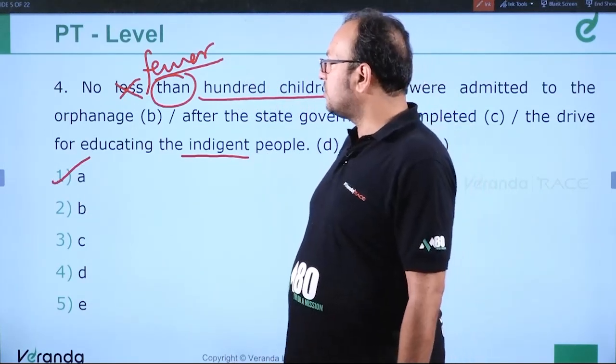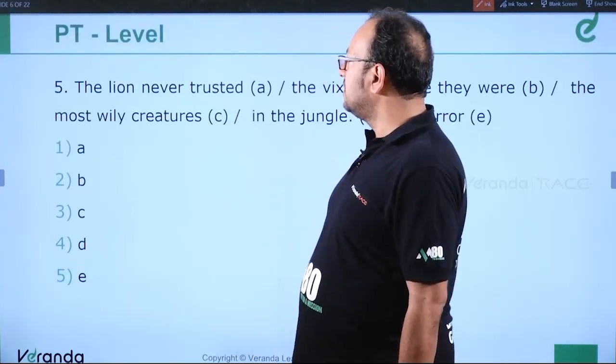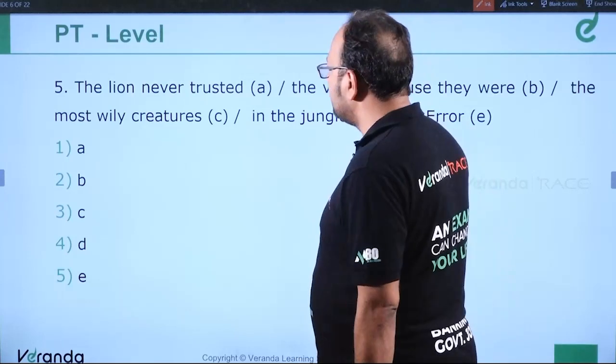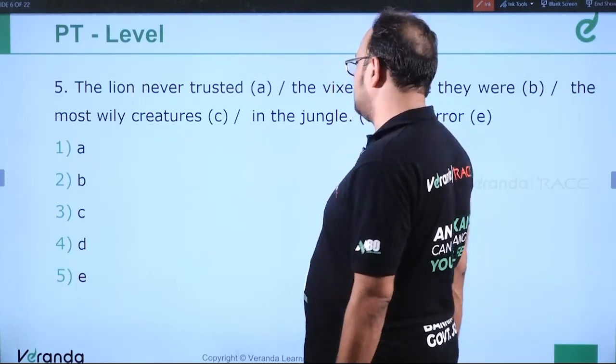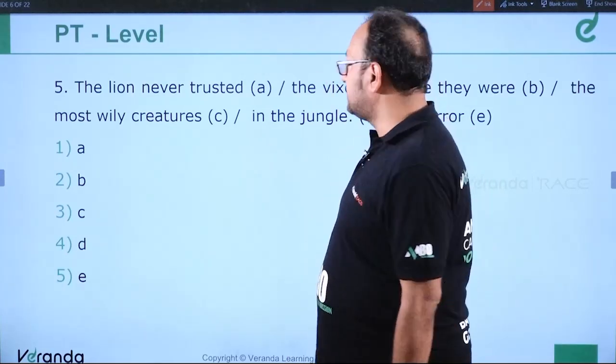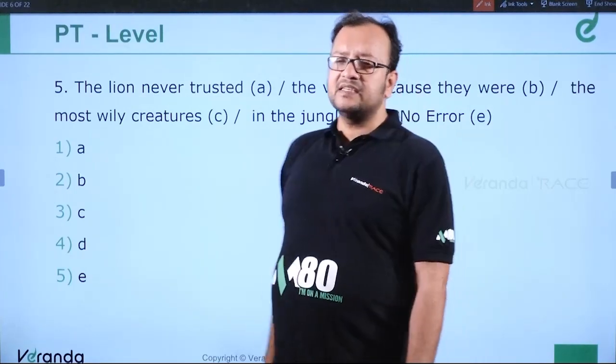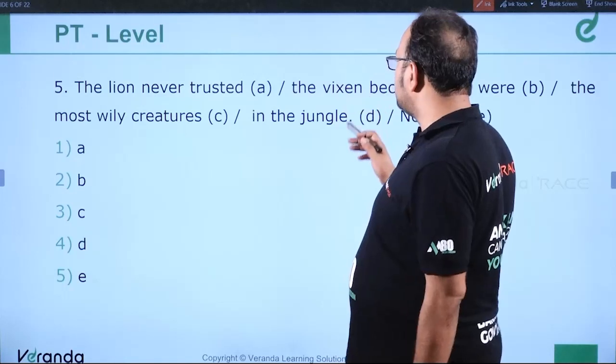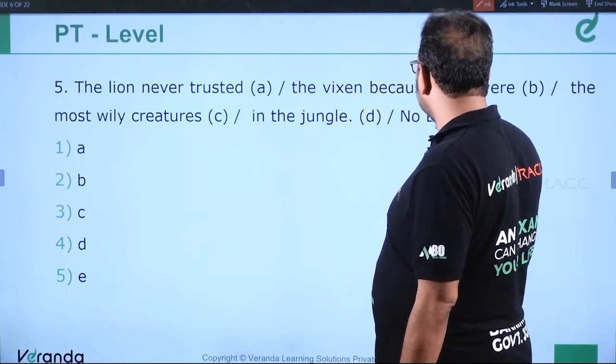Clear? Moving ahead to question number 5. The lion never trusted the vixen because they were the most wily creatures in the jungle. The lion never trusted the vixen. Vixen means the feminine gender of fox. So here it has been used in the sense they has been used.